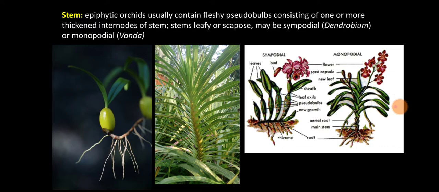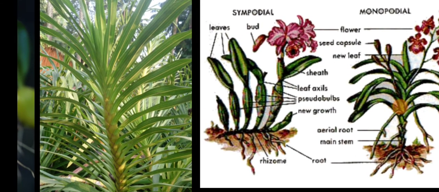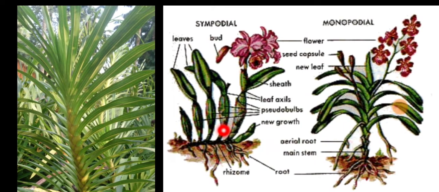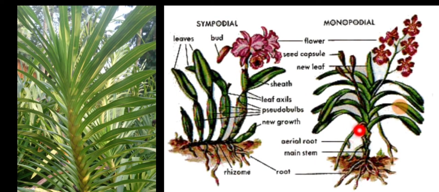Then the stems may be leafy or scapodes. Scapodes means the stems which bear flowers or inflorescence. The stems may be sympodial, for example in Dendrobium, or they may be monopodial, for example in Vanda. So here you can see sympodial stem as well as the monopodial stem.